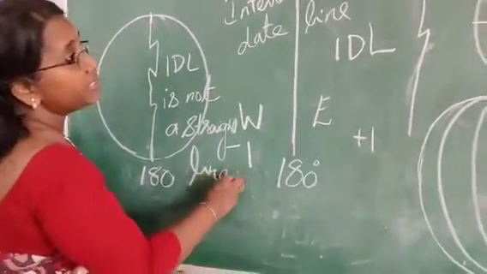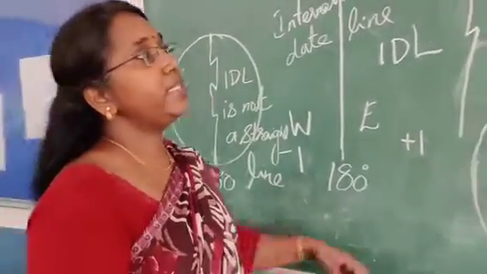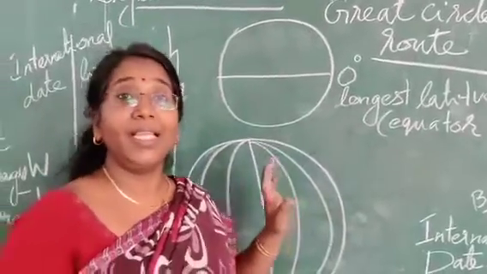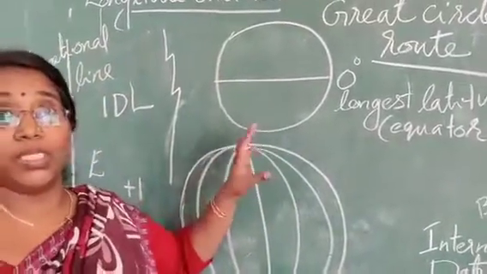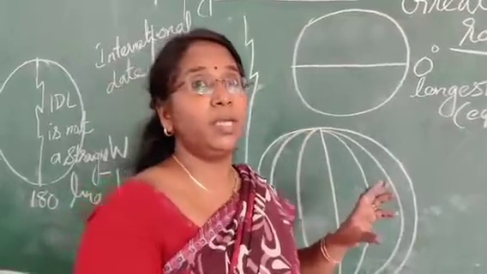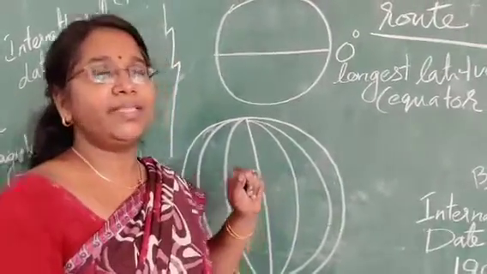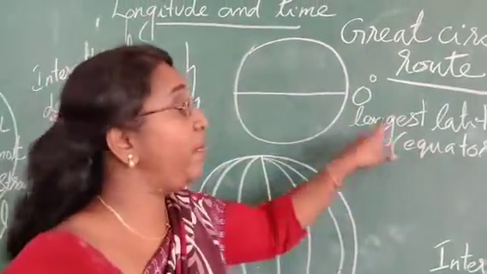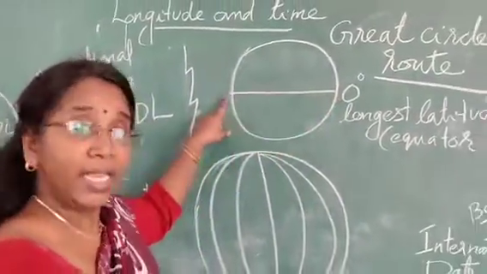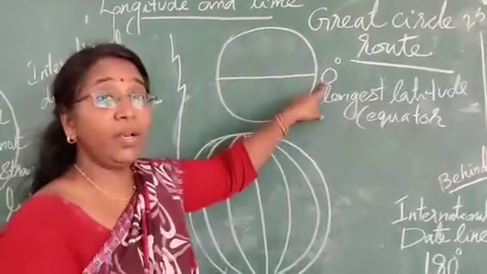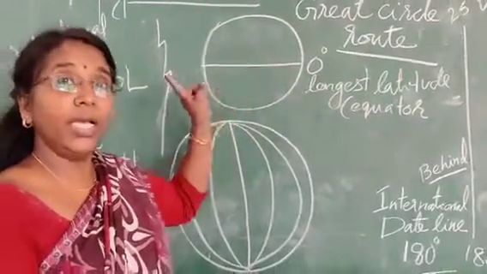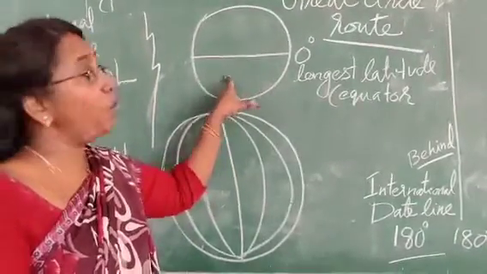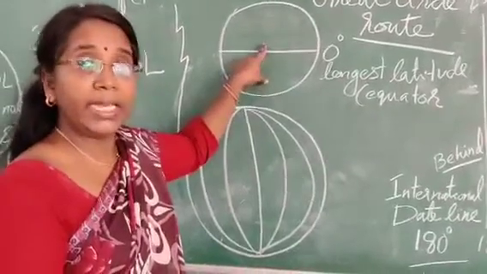So next we discuss the great circle route. What is the great circle route? Navigators mainly take the great circle route. It is easy for them and it is the shortest route for them. You see the equator. The equator is the longest latitude because it passes through the center. So the equator makes the great circle on the globe. The other latitudes cannot make the great circle, only the equator is making the great circle.